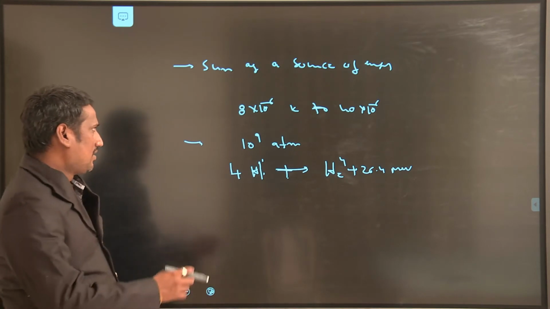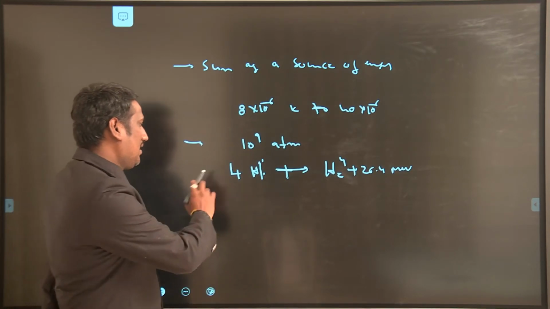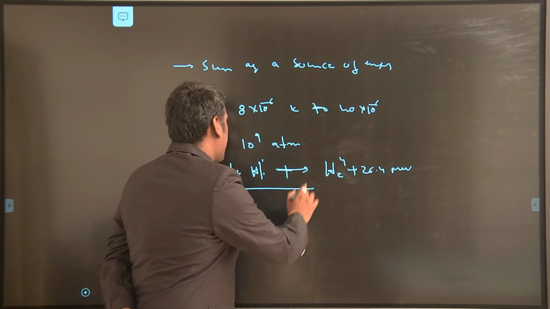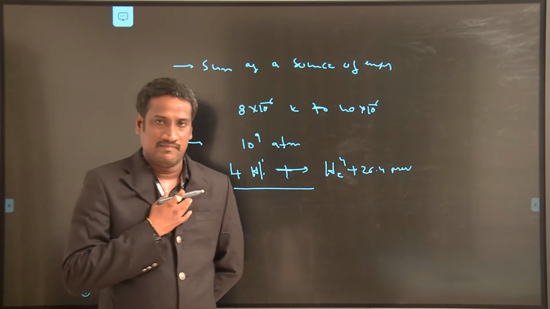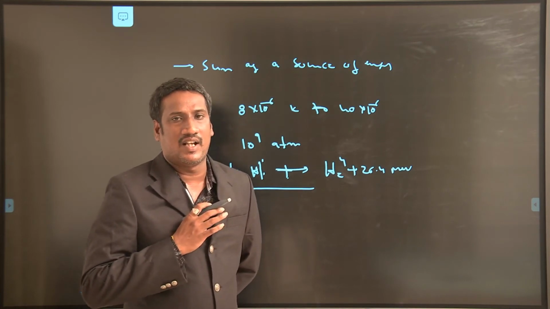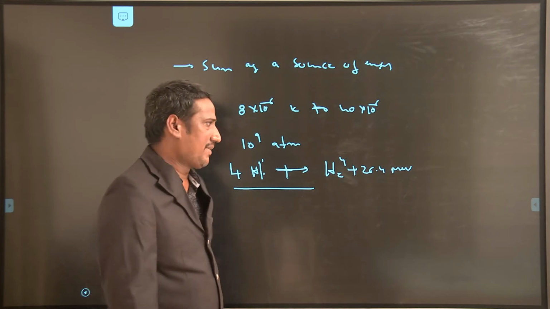Many fusion reactions are available, but this fusion reaction will be the popular one. 4 hydrogen atoms combined, you will have helium and huge amount of energy will be released. Okay, this will be about the sun. So next coming to earth.